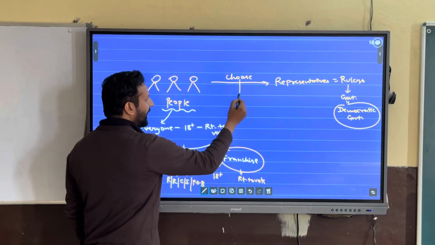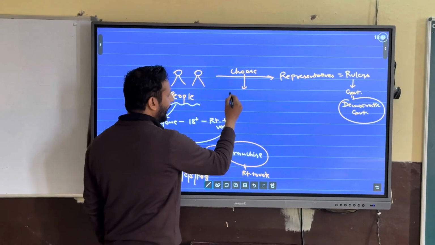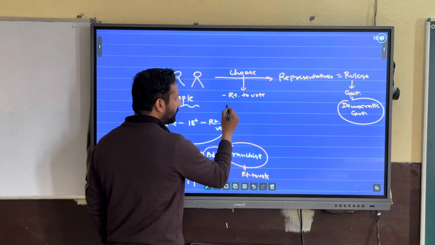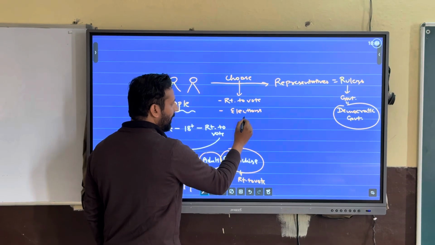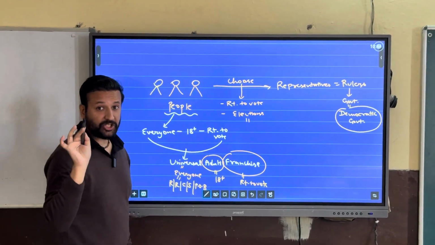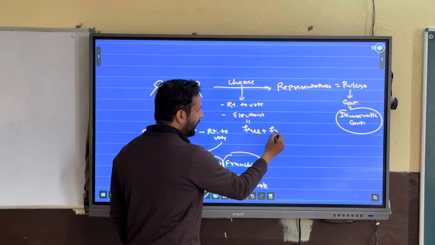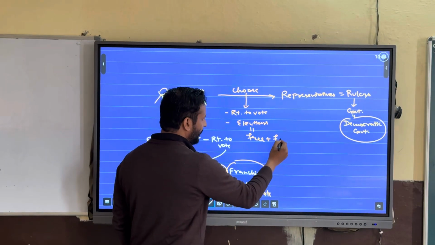Now the next key element is choose. How will they choose? By exercising their right to vote through elections. But these elections must be free and fair.